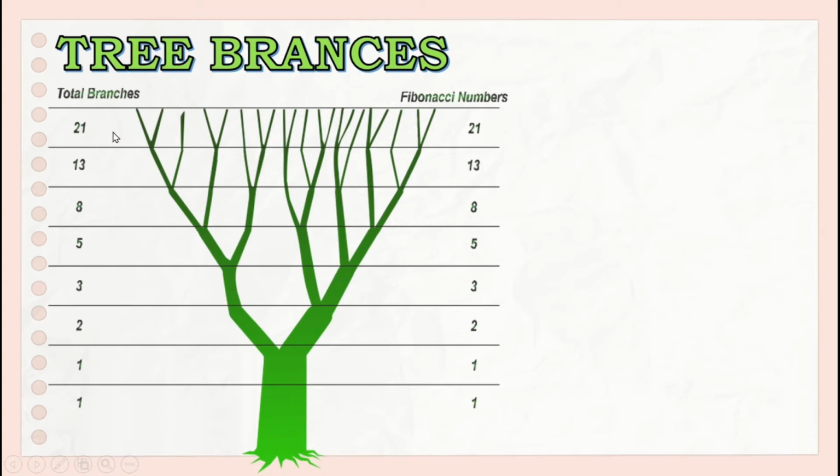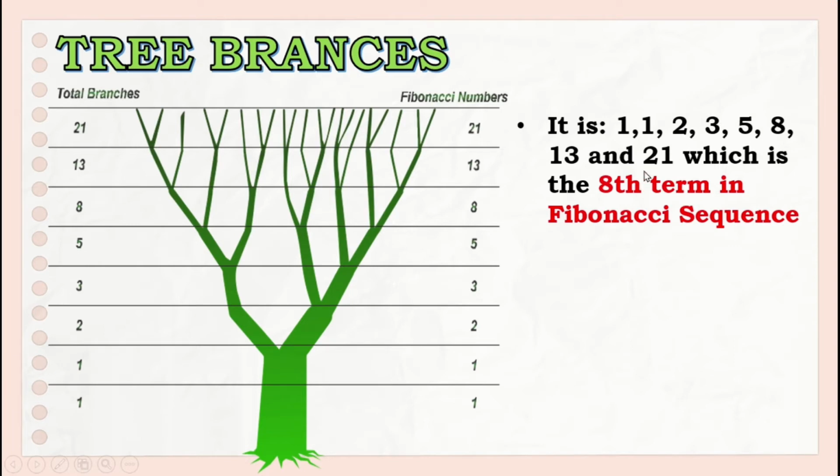And also, in this line, we have 21 branches. As you can see in this visual, the total branches are also the same as the Fibonacci numbers: 1, 1, 2, 3, 5, 8, 13, and 21, which is the 8th term in the Fibonacci sequence.